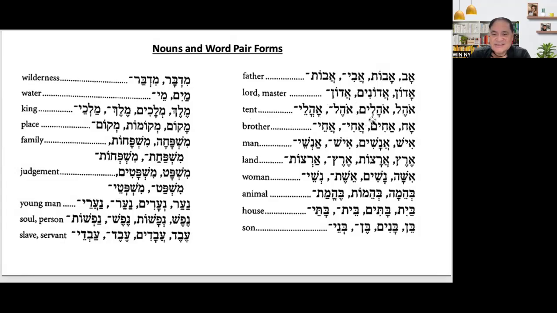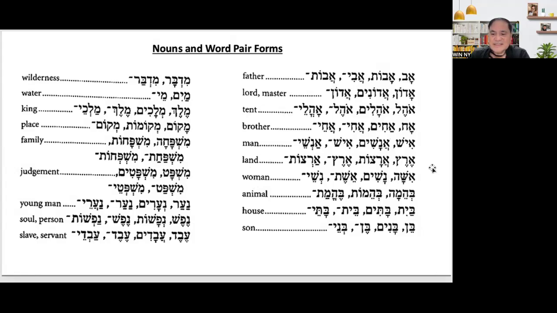So there are changes. Brother, akh, akim, aki, akay for plural. Man, ish, anashim, ish, anishay. Anishay is the plural. Land, eres, aradsot, eres, ardsot.